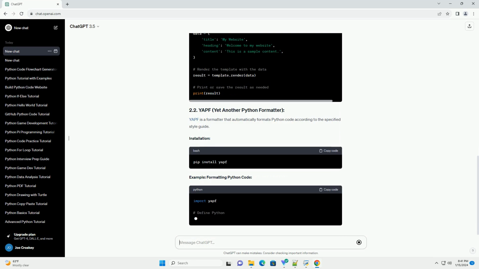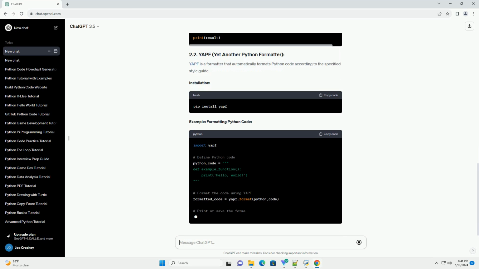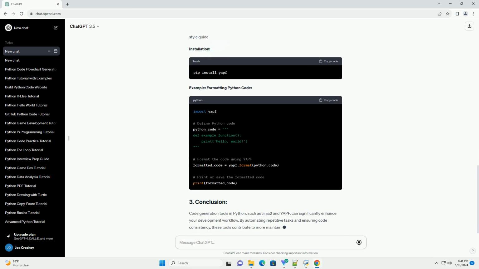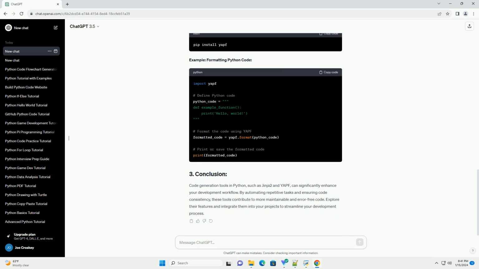Code generation is the process of creating source code automatically, typically based on specific rules, templates, or models. It helps developers avoid repetitive tasks, maintain consistency, and improve productivity. Jinja2 is a widely used template engine for Python. It allows you to define templates with placeholders and fill them in with dynamic data. Installation. Example: generating HTML code.